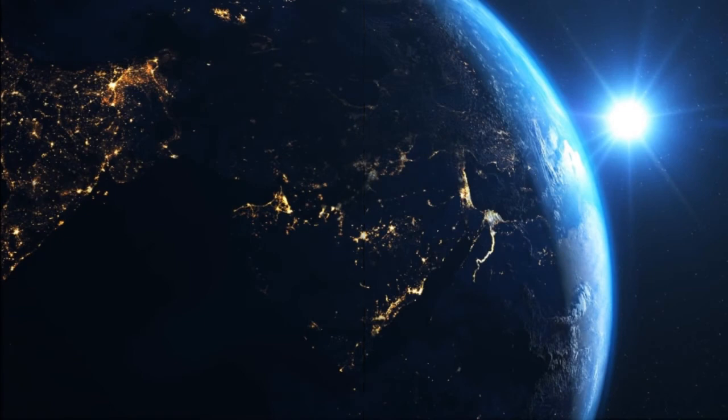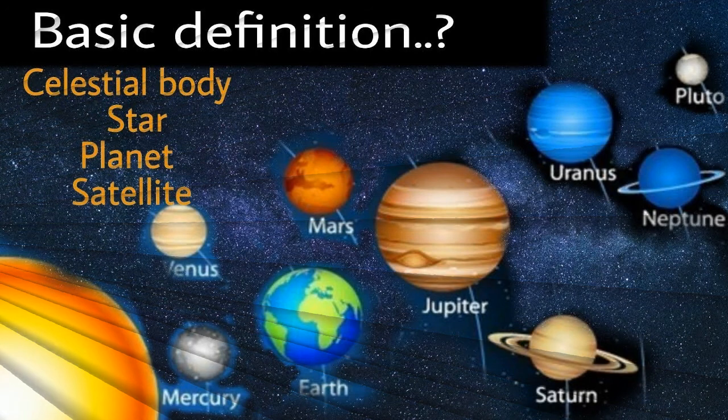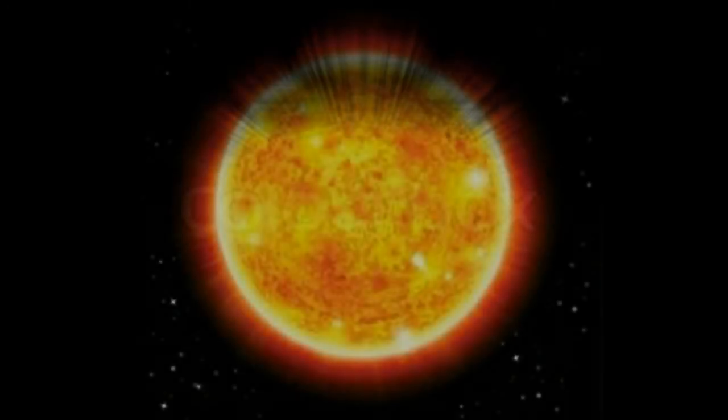Three things: the satellite turns around itself, around a planet, as well as around a star. What is the difference between a satellite and a planet? The satellite turns around itself, around a planet, and around a star. But a planet turns around itself and revolves around the sun.